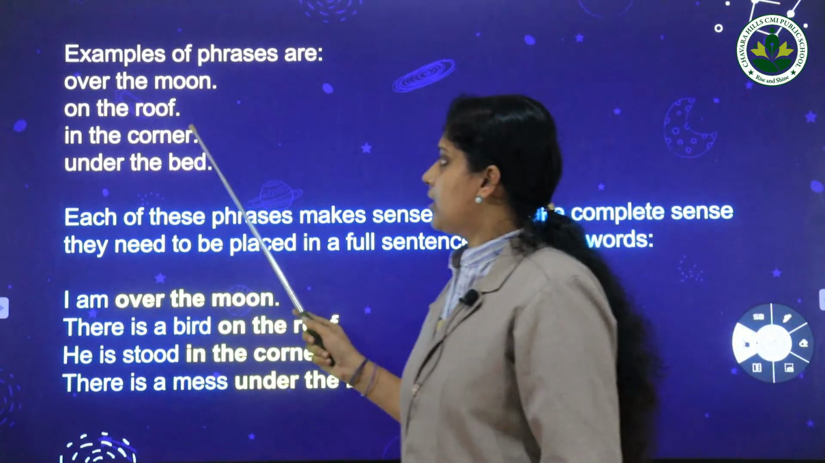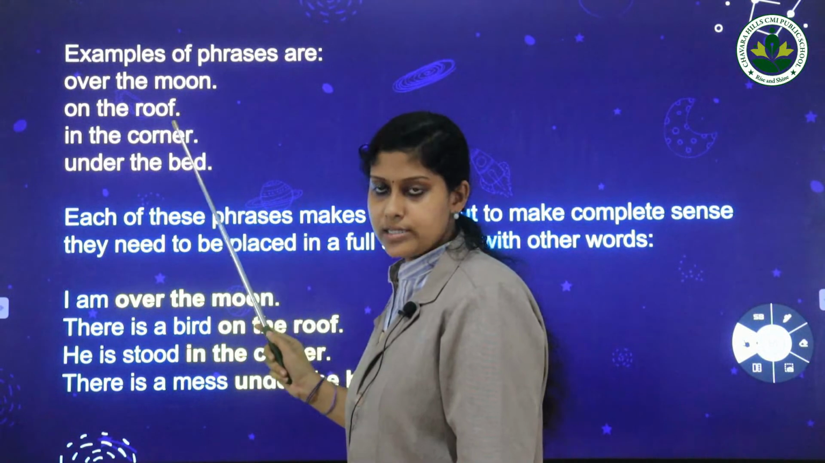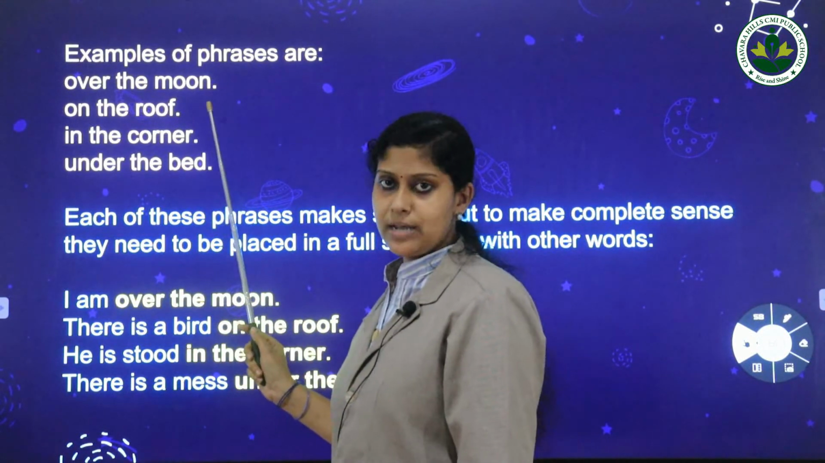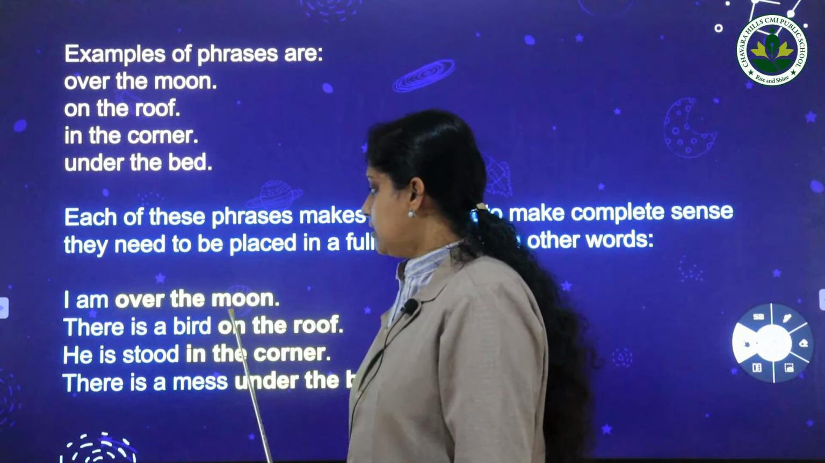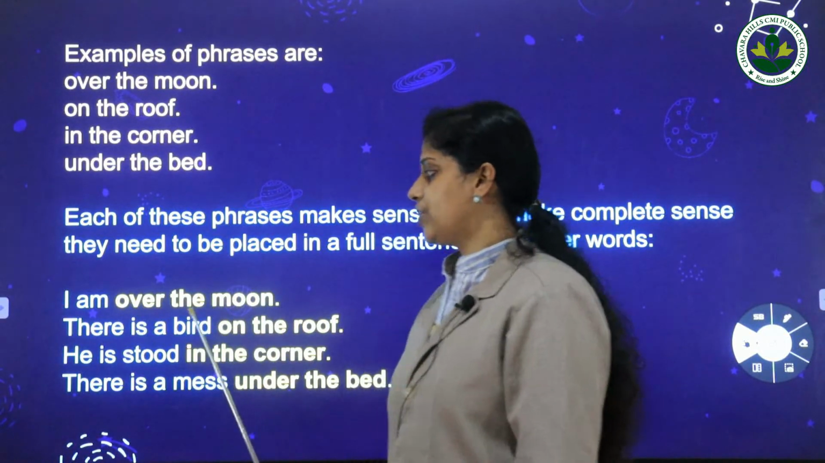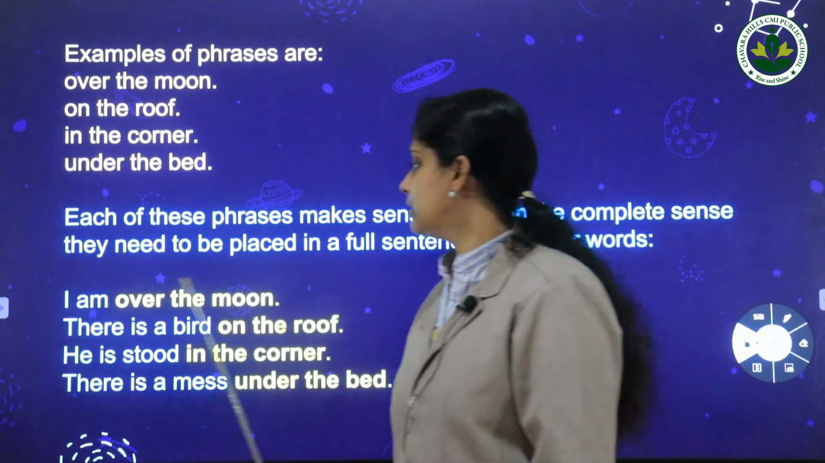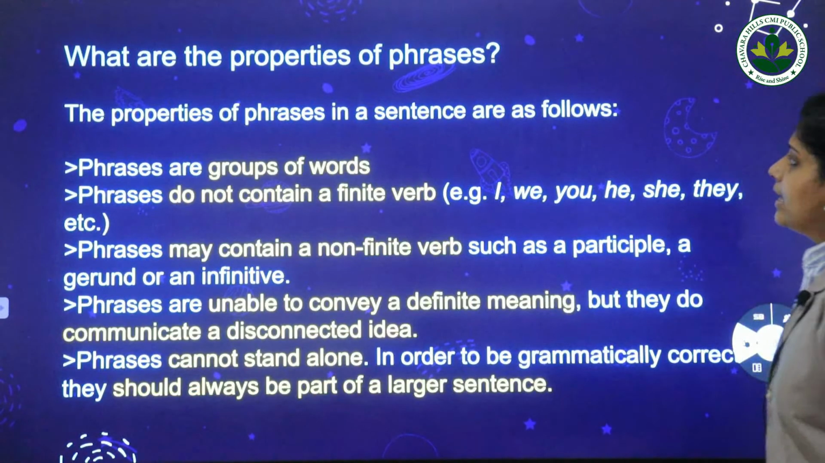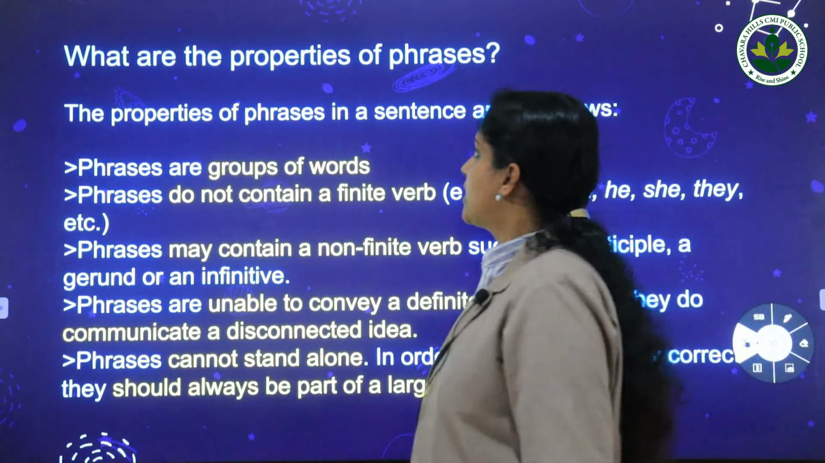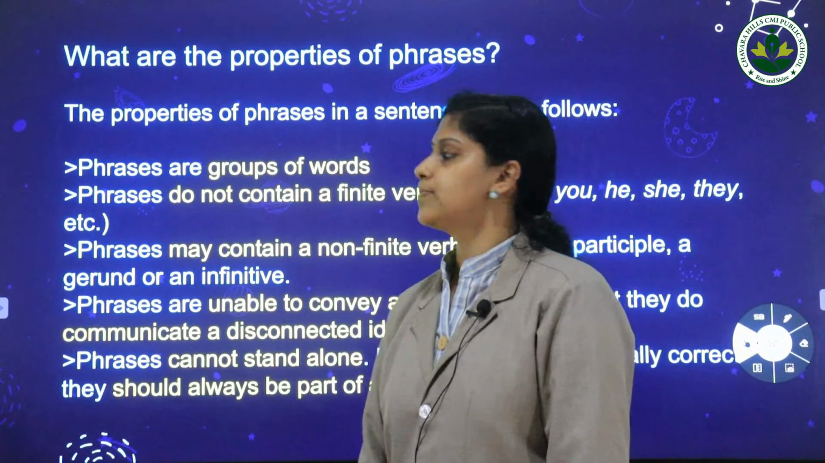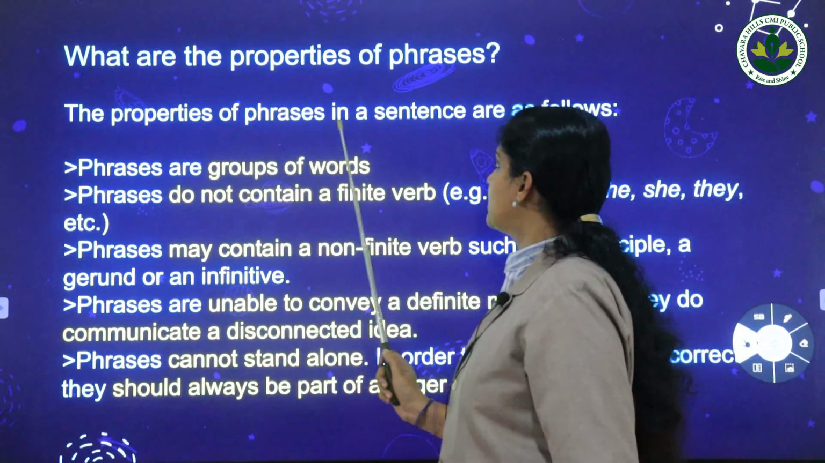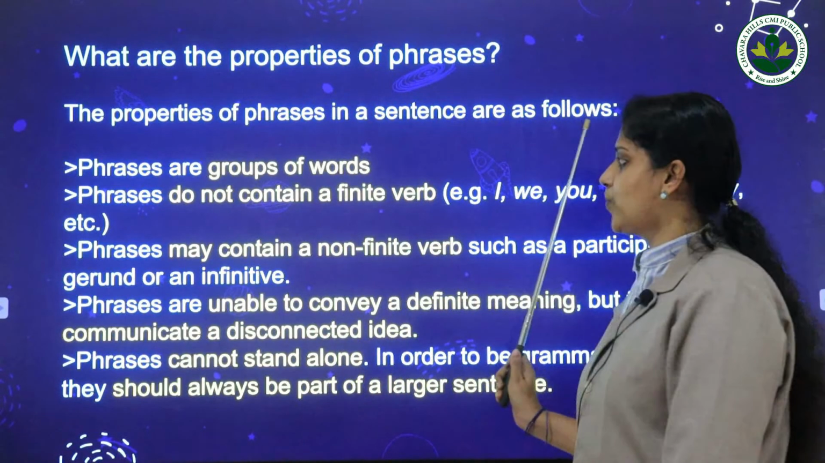Here you can see that these groups of words, or phrases, do not have a subject and predicate. Then you can see that when they are associated with other words, these now have a subject and a predicate. Now we are going to see the properties of phrases. What are the properties of phrases? The properties of phrases in a sentence are as follows.